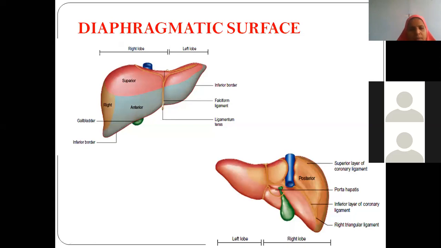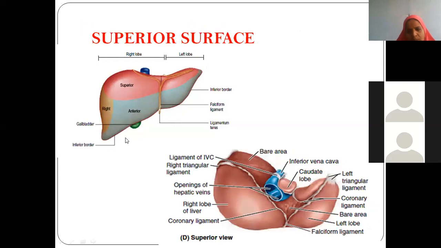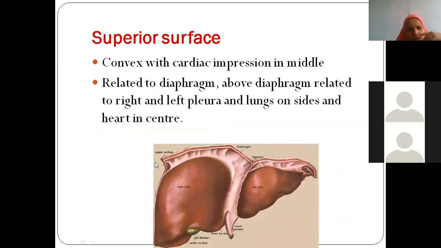Then, of course, the lower down we call the visceral surface. So this superior surface, when you look onto the liver, looks convex, isn't it? It's convex. And if you imagine above the diaphragm, we have the thoracic cavity, isn't it? Thorax. So in the middle, what is resting?